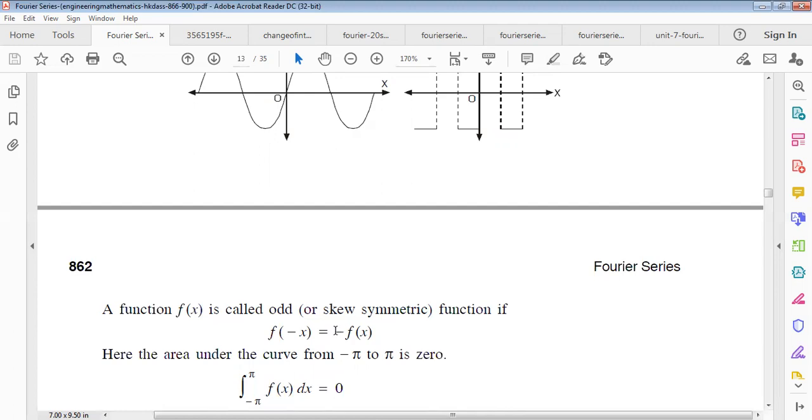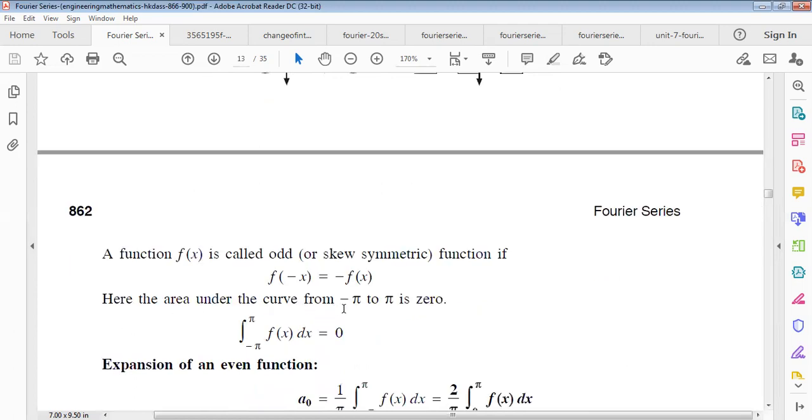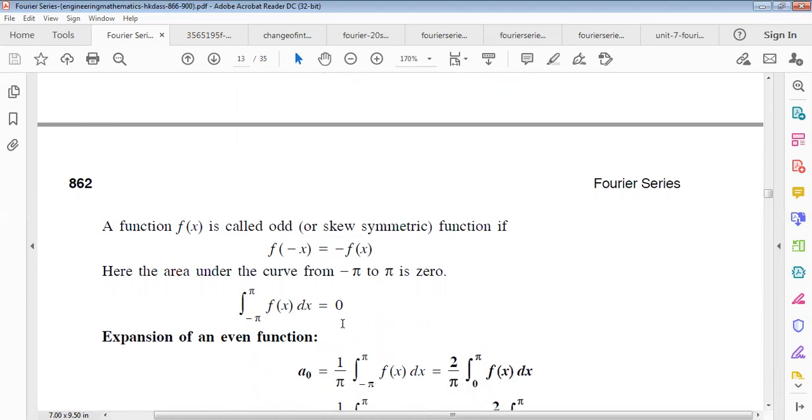That means a negative sign will exist. Then the area under the curve from minus pi to plus pi equals 0, because the function and its negative cancel to make 0. Remember it.